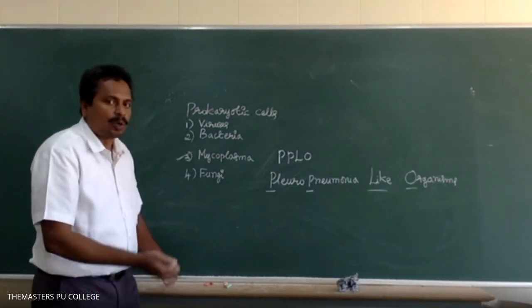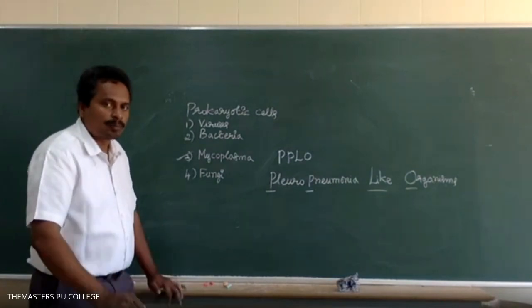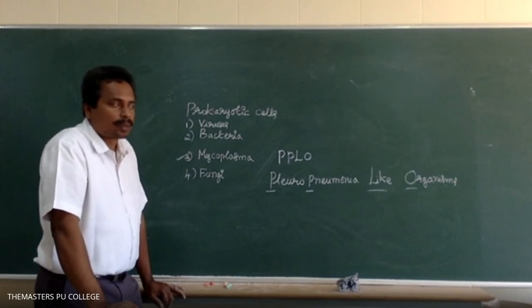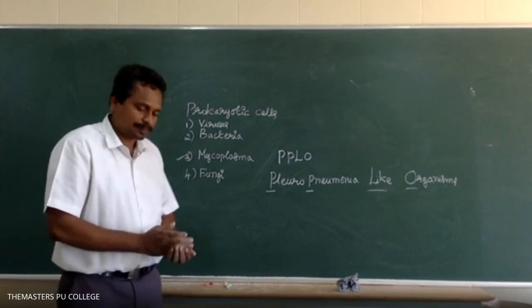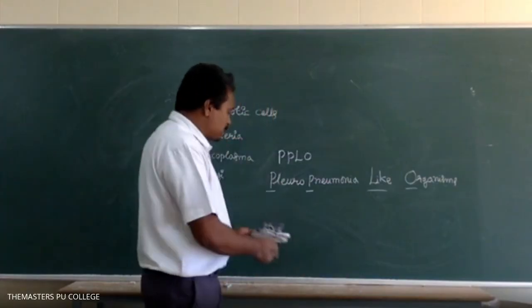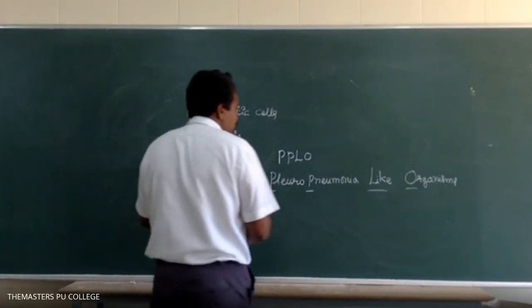Bacteria are differentiated into how many types? We already learned about the characteristics of bacteria in the biological classification chapter. Based on their shapes, how many types are there? Do you remember the shapes of bacteria? Bacillus, spirillum, rod shape, comma shape, coccus. Very good. Four types. What are they?